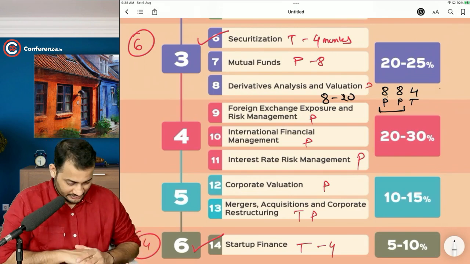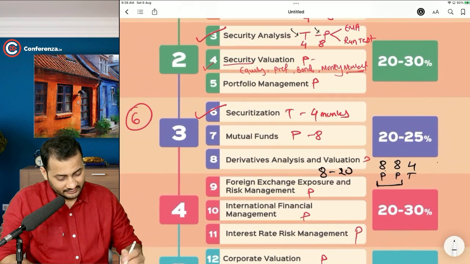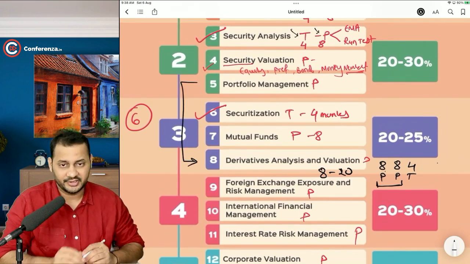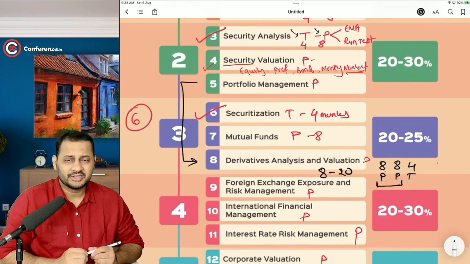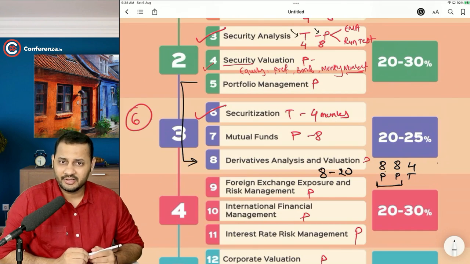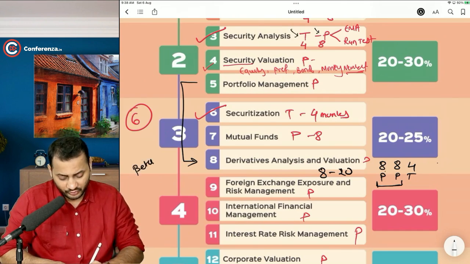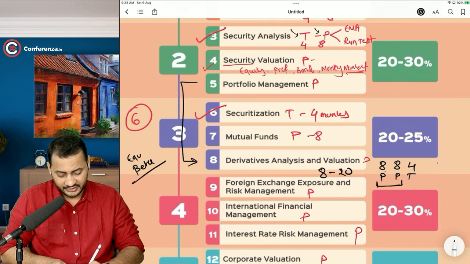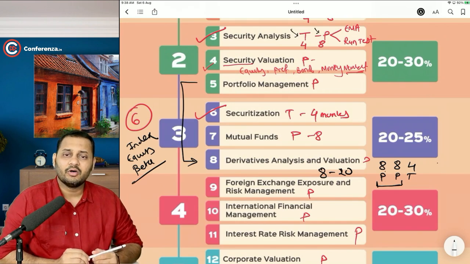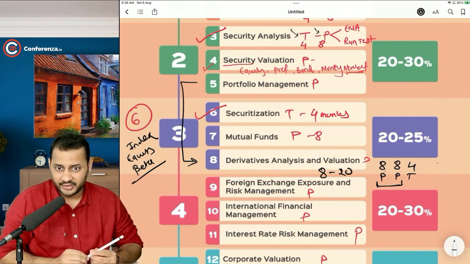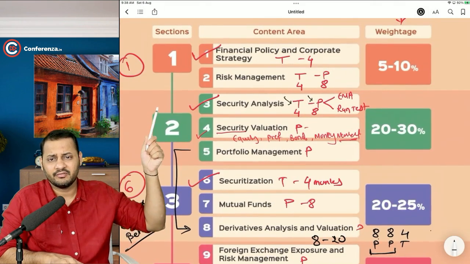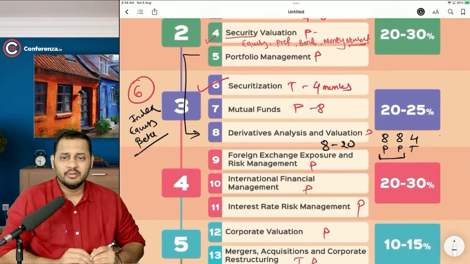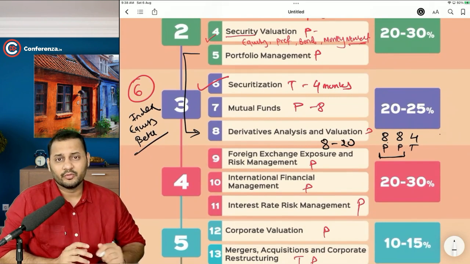Now, this chapter, Derivatives Analysis and Valuation, is an extension of portfolio management. What do I mean by an extension of portfolio management? Are we going to use some of the concepts of portfolio management in derivatives? Yes, we are going to use a few concepts only, and one of the major concepts will be beta, equity share, and index. Nothing related to mutual funds or security valuation or security analysis will be there, but most of the part will be from portfolio management.